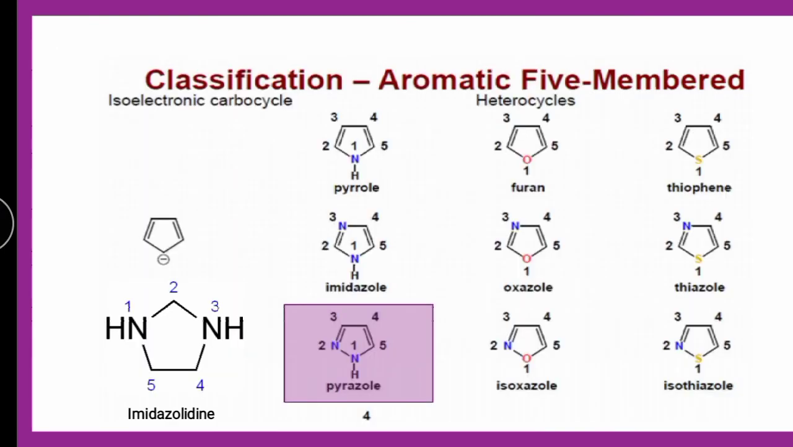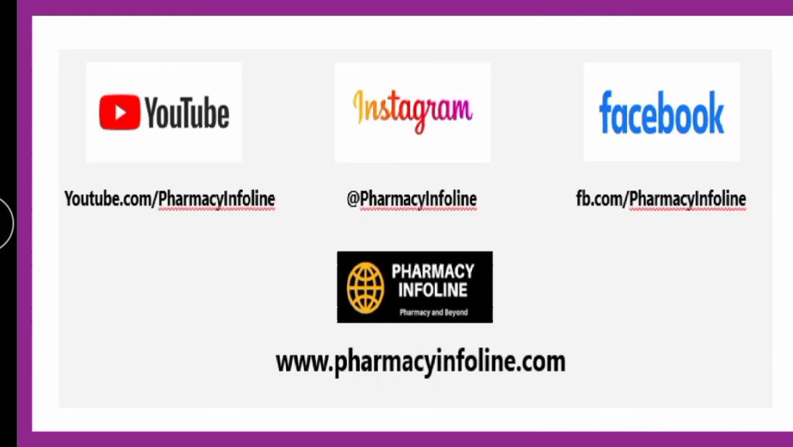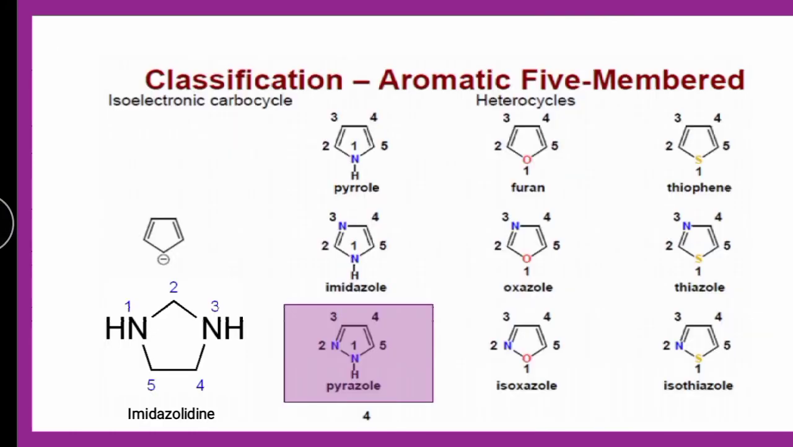Here we finish with part 5. In part 5 we have covered almost all the 5-membered heterocycles. We have seen the nitrogen series, the oxygen series and the sulfur series. If you revise the series once again: pyrrole, pyrazole, imidazole, furan, isoxazole, oxazole, thiophene, isothiazole, thiazole. So this is the nitrogen series, the oxygen series and the sulfur series.